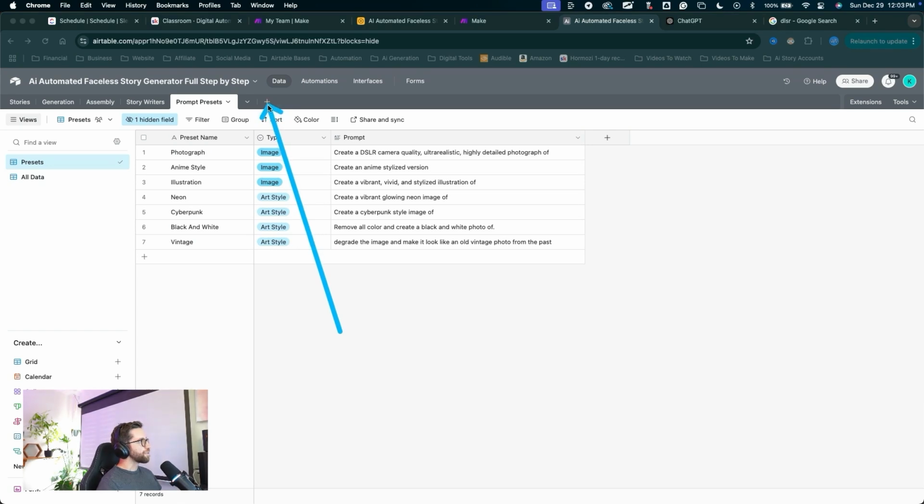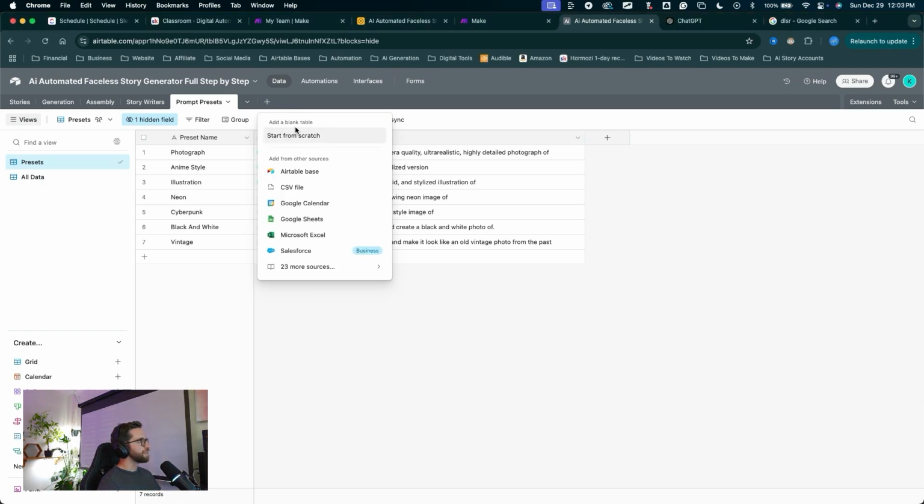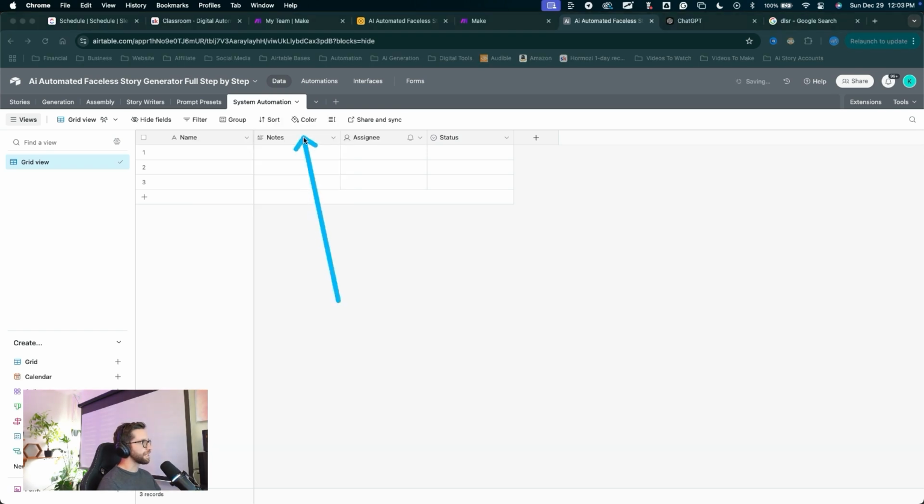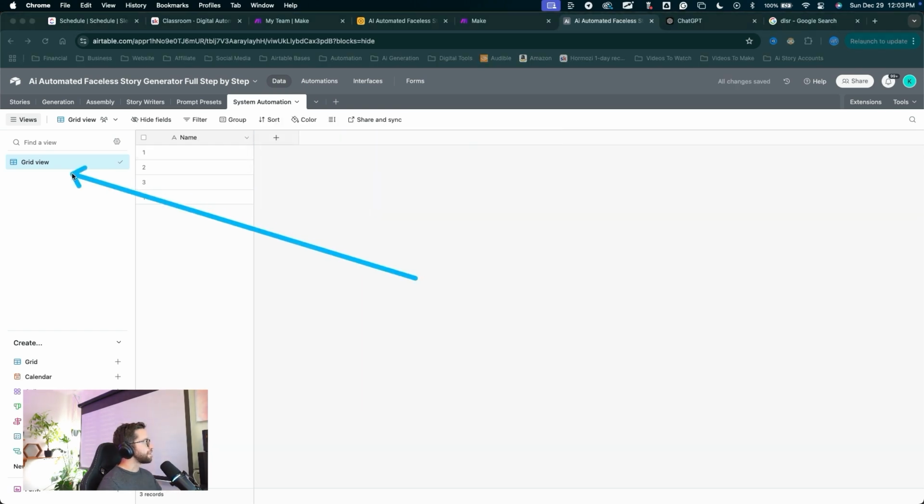All right, come up to the plus to create a new table. Start from scratch. We'll name this table System Automation. This table will handle some of the backend instructions for this entire automation. Let's click Save, delete out the 3 default fields. I'll name this grid view System and leave the primary field called name.